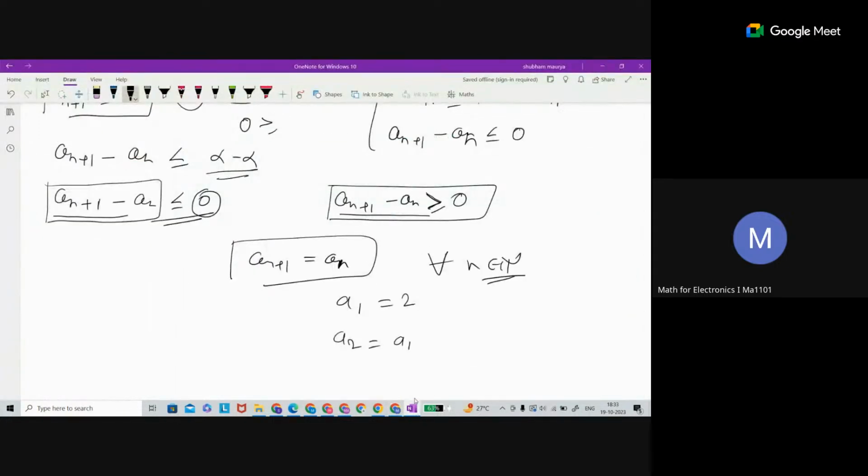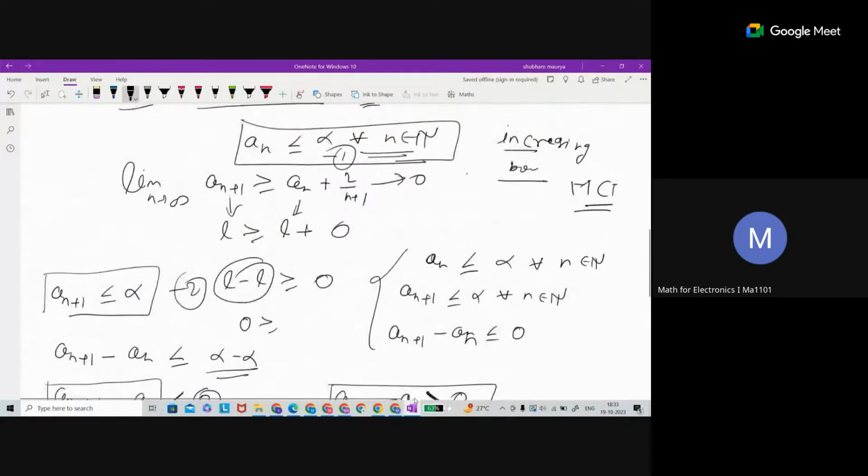So we have a1 equal to 2, and what are we getting here? an plus 1 minus an is greater than or equal to 2 upon n plus 1. This will actually be strictly greater than 0. So we are getting not even greater than or equal to here, but strictly greater than, and here we are getting less than or equal to 0. So this is the contradiction, even before we go to the expression after assuming it to be bounded above.